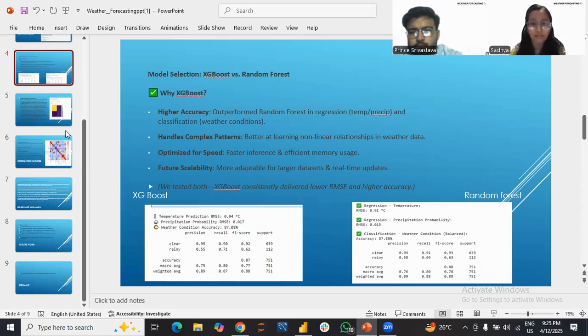Even if random forest gets 0.88% more, we are heading toward XGBoost for future needs. The RMSE for temperature is 0.94 degrees Celsius, whereas the precipitation RMSE is 0.017. Weather classification accuracy is 87.08%, as I mentioned.